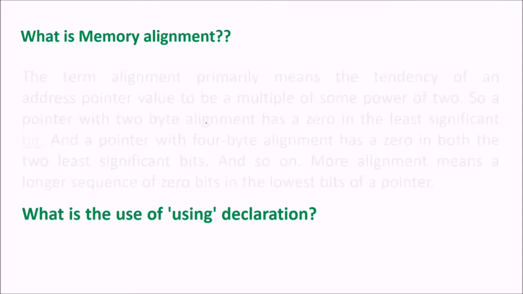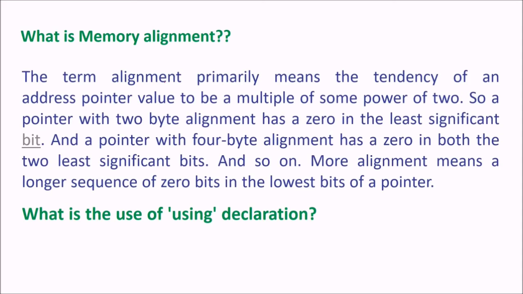What is memory alignment? The term alignment primarily means the tendency of an address pointer value to be a multiple of some power of 2. So a pointer with 2-byte alignment has a 0 in the least significant bit, and a pointer with 4-byte alignment has a 0 in both of the 2 least significant bits, and so on. So memory alignment means a longer sequence of 0 bits in the lowest bits of a pointer.